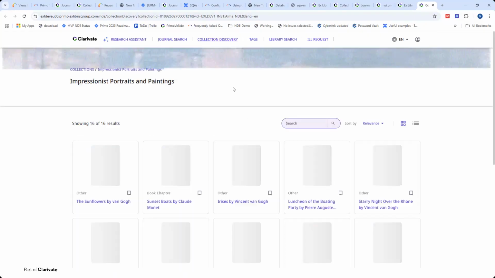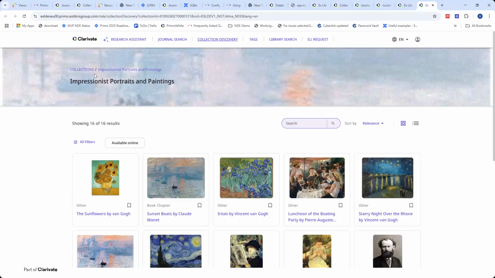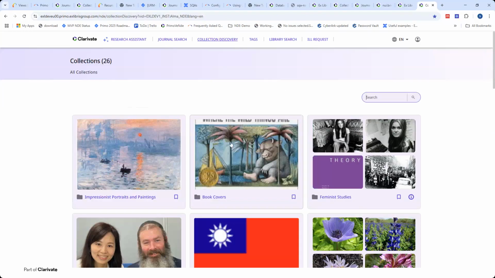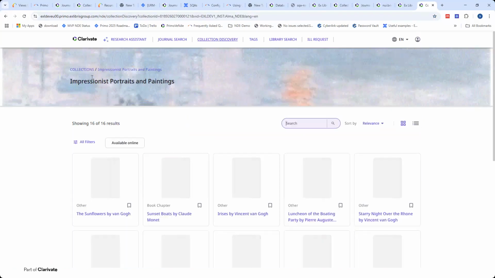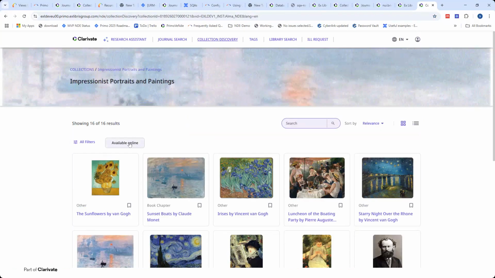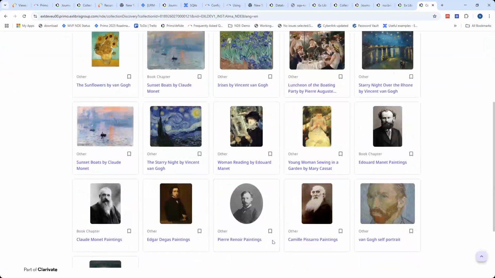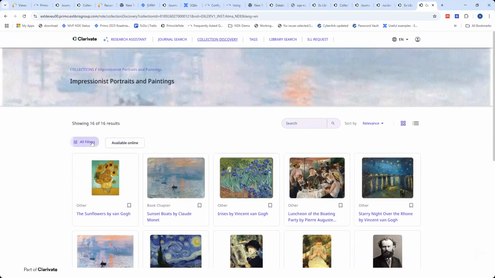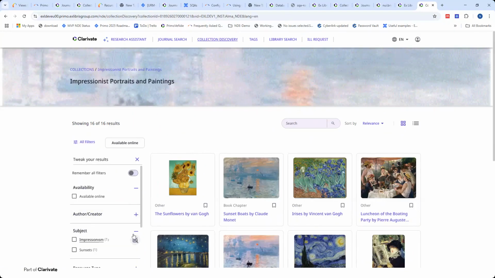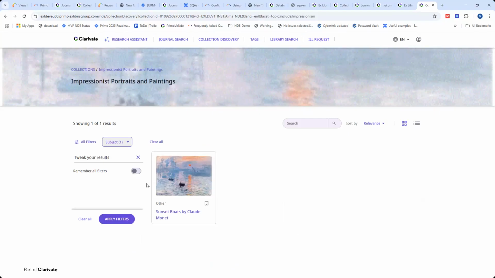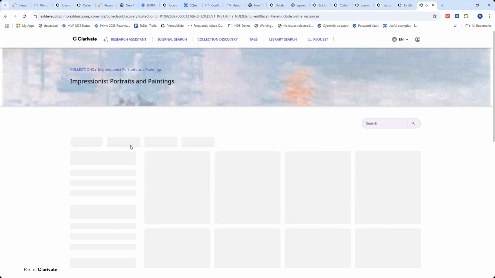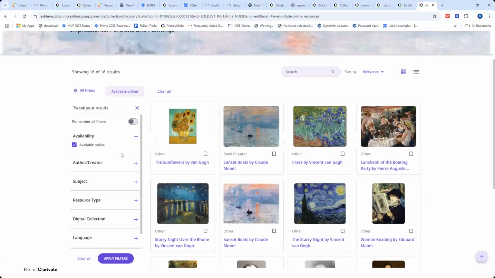So we are within the collection page. Of course, the collections lobby, and specifically one of the collections that we enter is this one. So you can see on the top the quick filters that are now available for this list of items, and the all filter that is available here. So I can go ahead and filter for that and get results and clear all filters, and I can go ahead and do the available online. And this is what I wanted to demo regarding that.